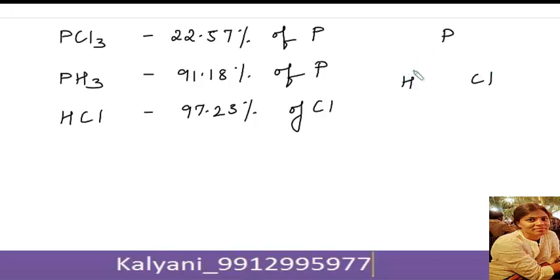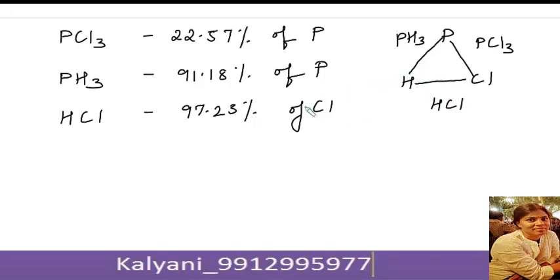Hydrogen combines with phosphorus forming phosphine. Chlorine is combining with phosphorus forming phosphorus trichloride, and these two elements, hydrogen and chlorine, are in turn combining with each other separately, forming hydrochloric acid.